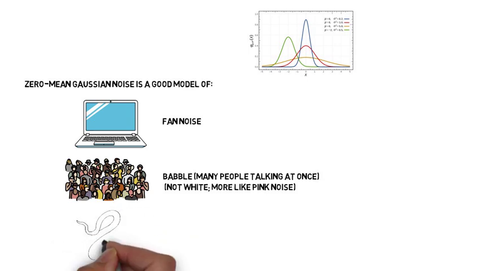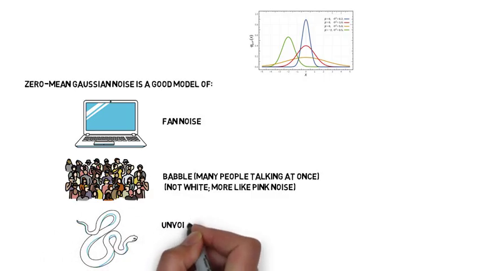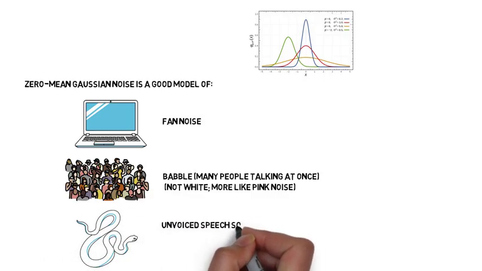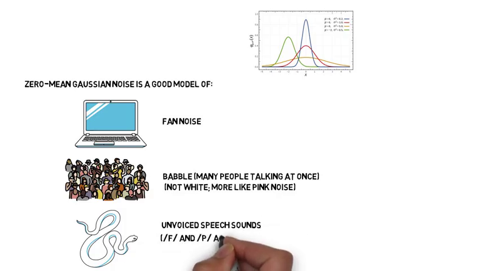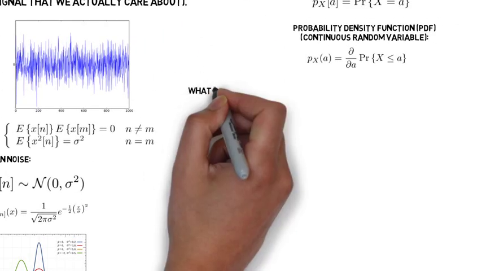Of particular interest in this class, zero mean Gaussian noise is a good model of unvoiced speech sounds. So F and P are close to white noise. Sounds like s, sh, t, and so on have a more high-pass coloration, not quite white noise.